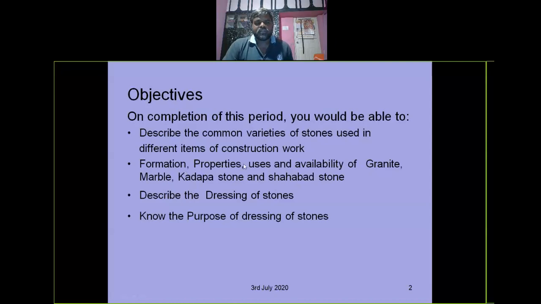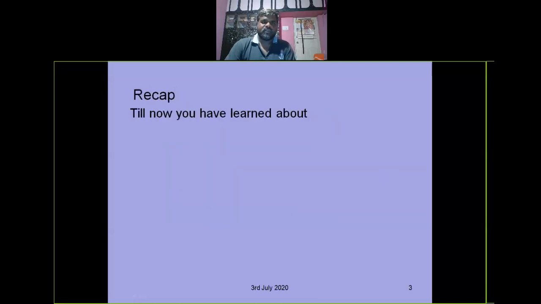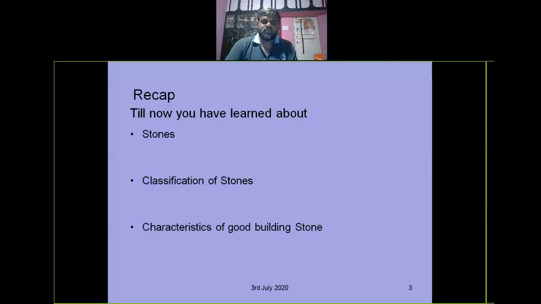Coming to the stones: classification of stones, characteristics of a good stone, common varieties of stones available, and dressing of stone and purpose of dressing. This is covered in our syllabus. So we will try to complete the other part as today's target: what is dressing of stone, and the purpose of dressing of stone, we'll discuss here, right? Till here we have learned what stones are, classification of rocks, and characteristics of a good building stone, which we already saw in the last class.